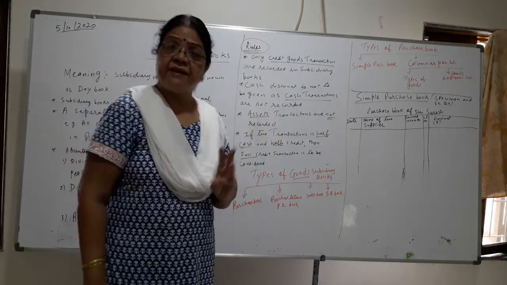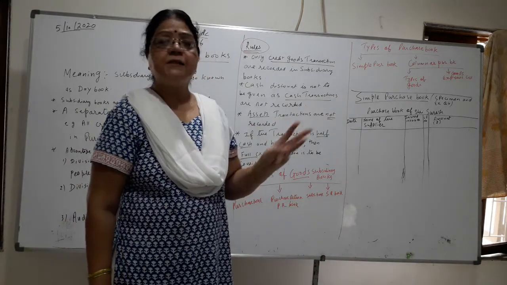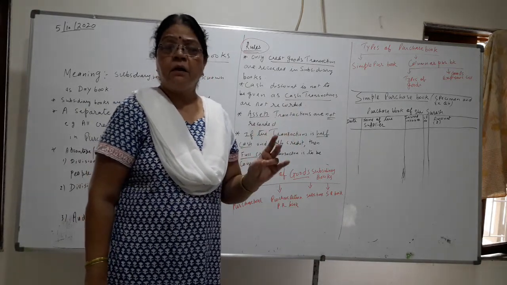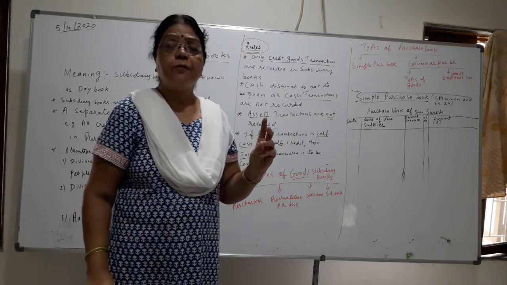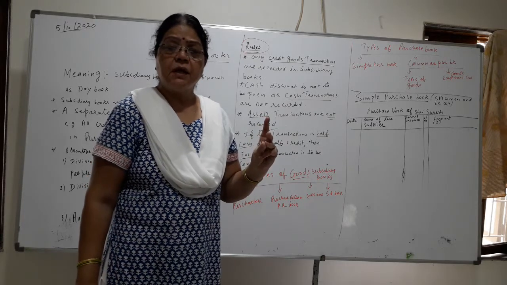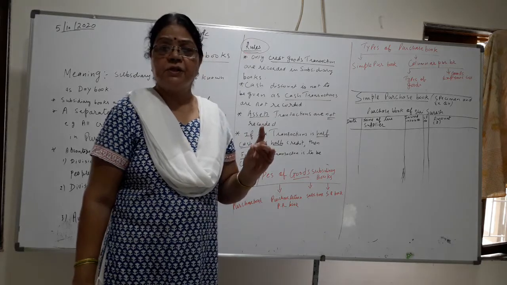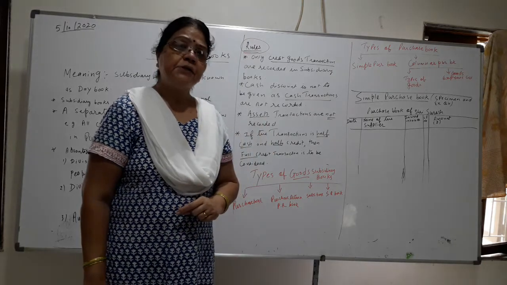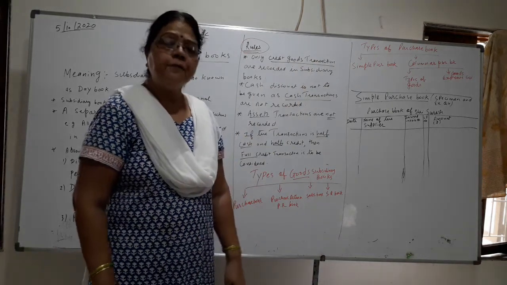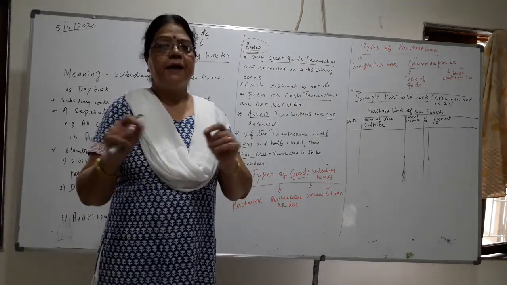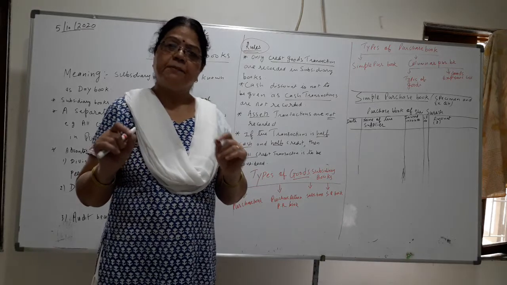Also it will save time, children. It is easy for checking, because one book can be checked easily as there are few transactions. We can get quick information. So the limitations of journal entry can be overcome if the journal is divided into subsidiary books.